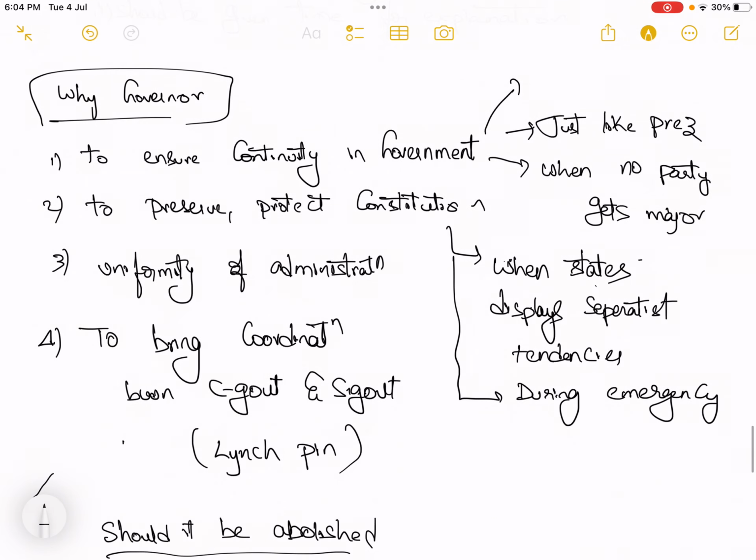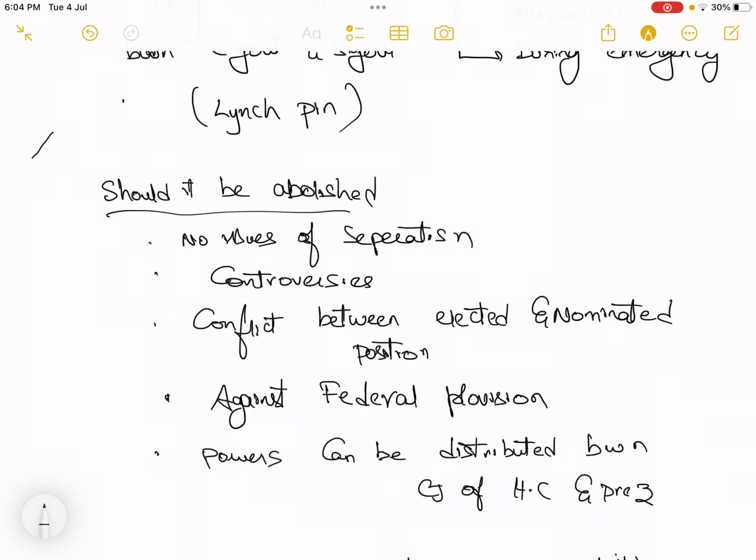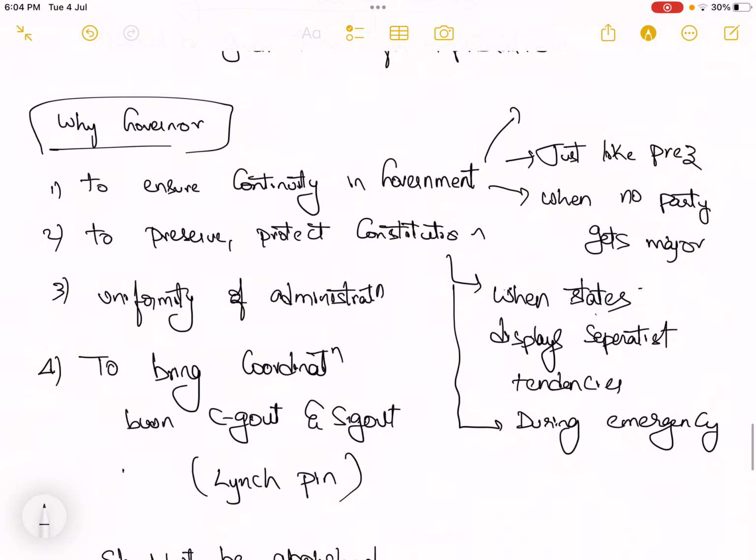Previously there was a position of the governor because of this reason. There were problems of separatism, problems of regionalism, especially during the time of independence. During 1947 we had so many such issues, right? So we need the governor to preserve and protect the constitution when states display separatist tendencies, and also during emergencies where no party has got the power and there is a need for the central government's role to handle the situation.